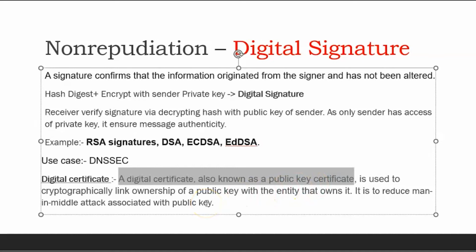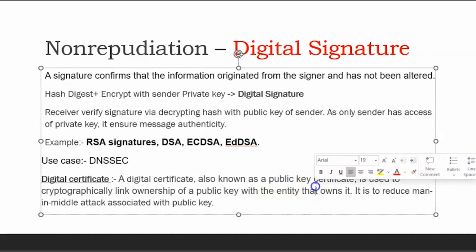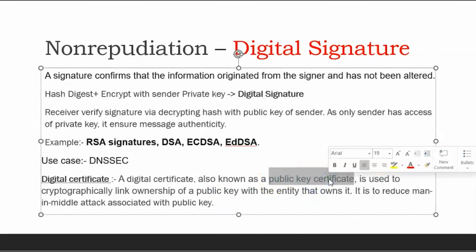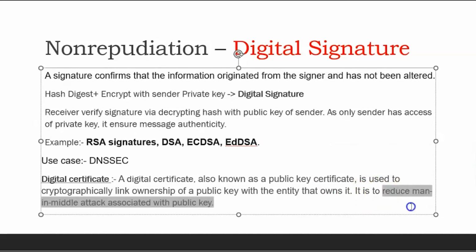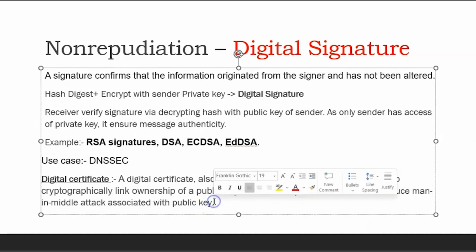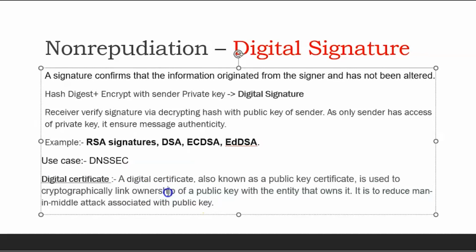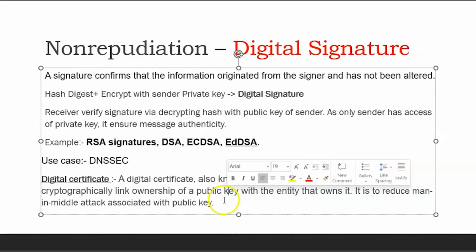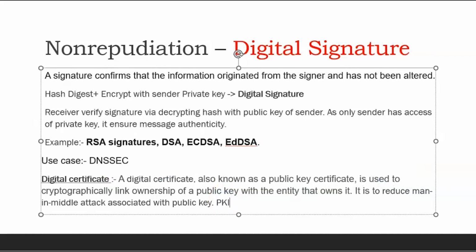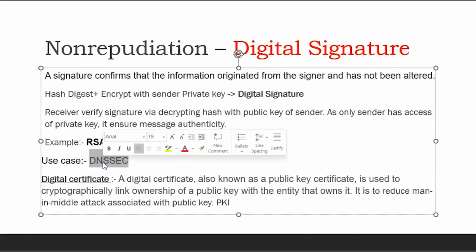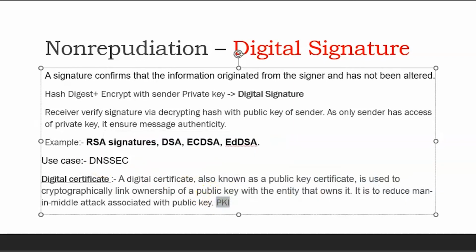As I have mentioned previously, the public key plays a very important role in encryption. When I am sending a message confidentially, I need to encrypt with the receiver's public key. There is a man-in-the-middle attack, where someone modifies or misuses the public key. I will explain that in detail when I explain the digital certificate. Then a third party should be there to verify the public key. That's why the public key infrastructure, PKI, will play a role. In advanced cryptography, I will cover TLS, DNSSEC and PKI in a coming lecture.